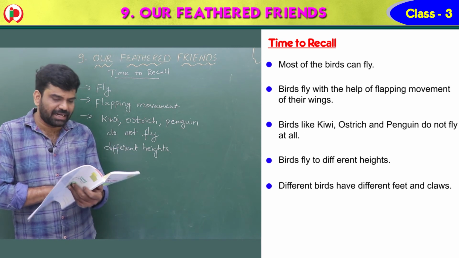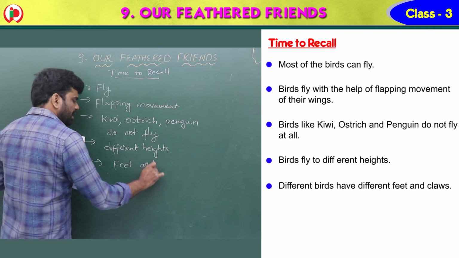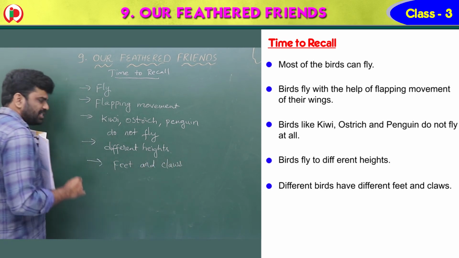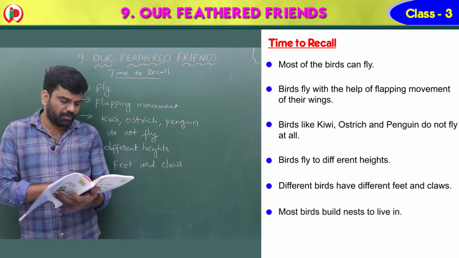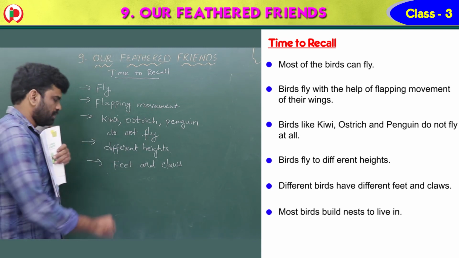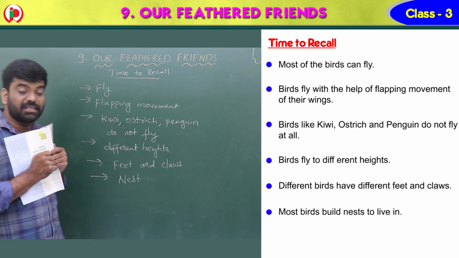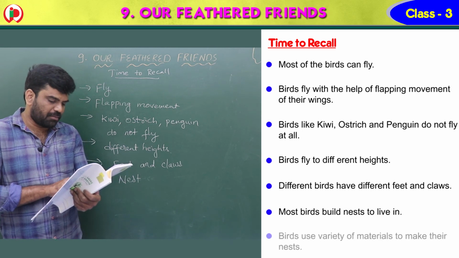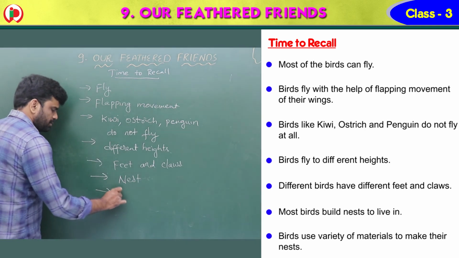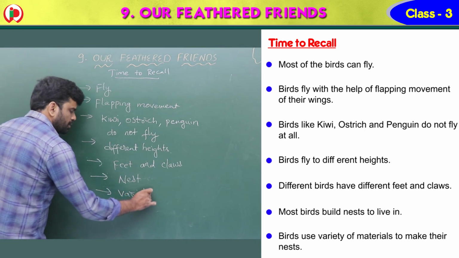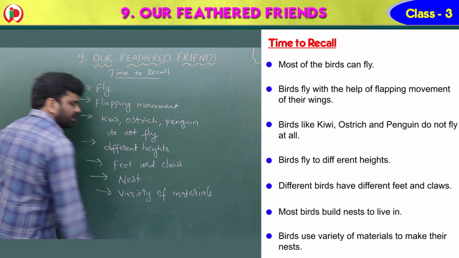Different birds have different feet and claws. They are useful for catching and grasping the prey, and to protect themselves. Most birds build a nest to live. These nests are for raising their brood and protecting the eggs. Birds use a variety of materials to make their nests, I told you already.